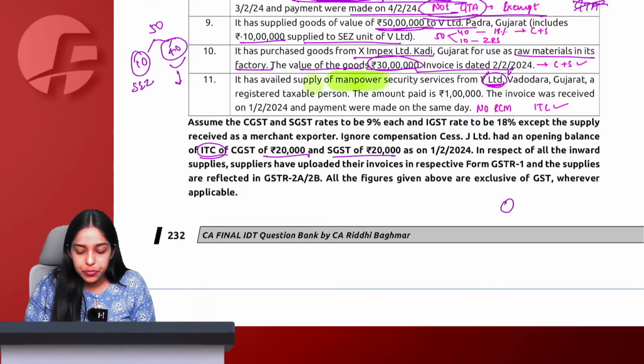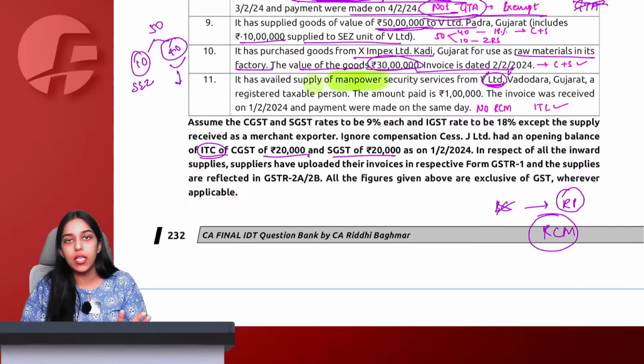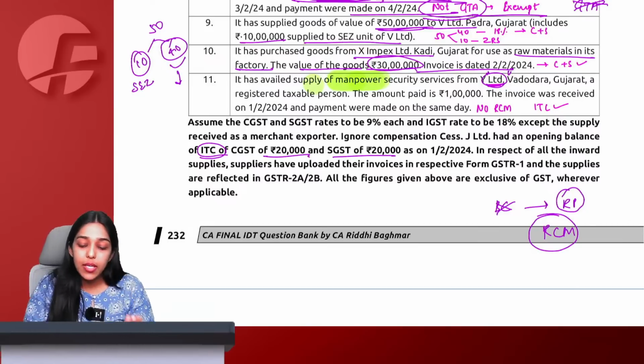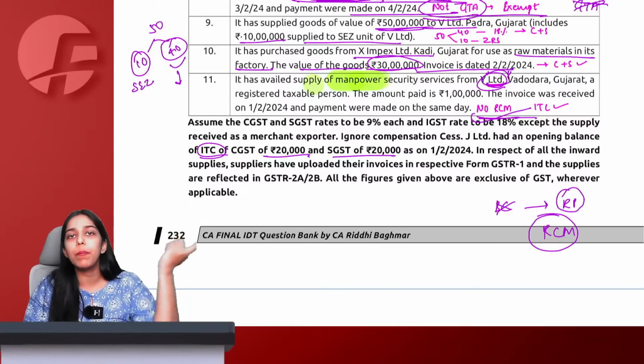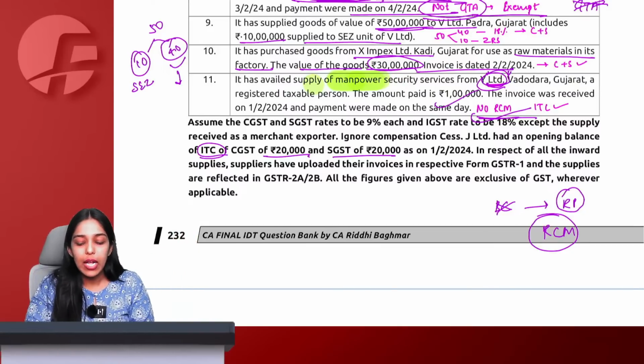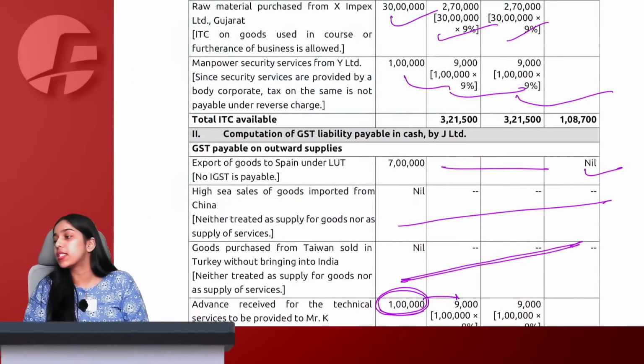The provision says that other than a body corporate should have provided services to a registered person, then for RCM security services come. But here supplier is a body corporate, therefore not reverse charge mechanism; normally supplier will collect GST from me and pay to government. So I can simply take ITC on this 1 lakh, 9% and 9%.